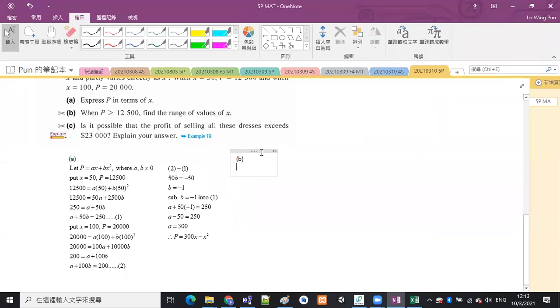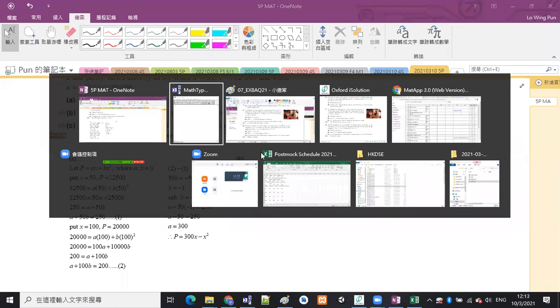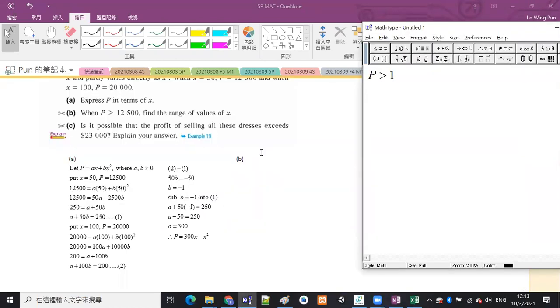Then part B, when P is larger than 12,500, find the range of values of X. Okay, P is larger than 12,500, but we have the formula for P. P is equal to 300x minus x squared, which is larger than 12500. Okay, and then can you see that this is a quadratic inequality? 二次不等式，有二次方嘅不等式，我哋就要用 happy face 嗰樣嘢嚟到做。Okay, so but the x squared term is negative on the negative side now.